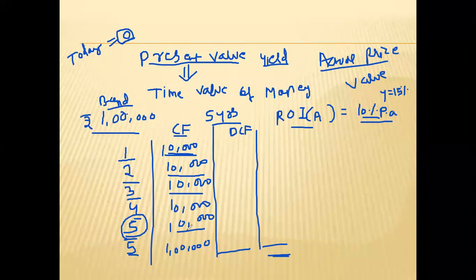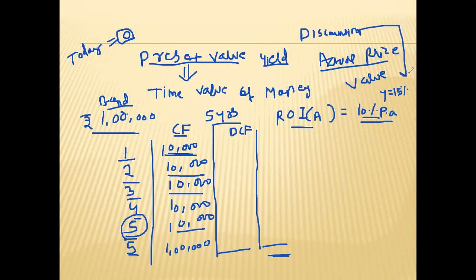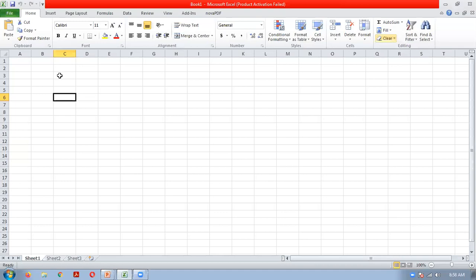For calculating present value, you will have to use a concept which is known as discounting, and discounting will be done using the yield value. That's why we have told you yield rate, you can call it the discounting factor also. Okay. Now, how to calculate the discounting factor? For that, everybody should have a calculator with you. So everybody take the calculator.